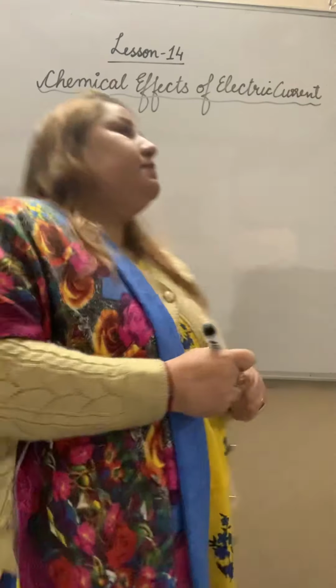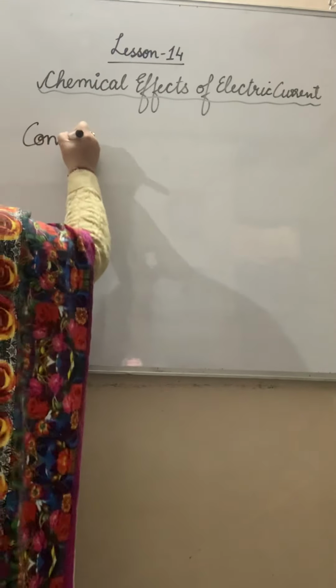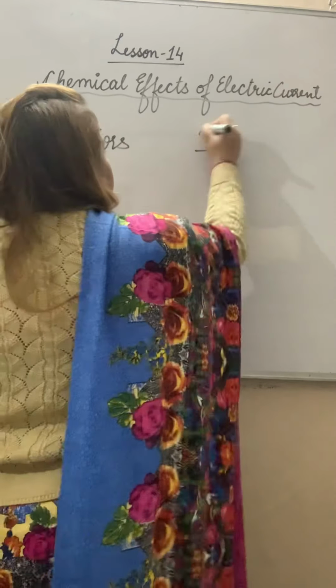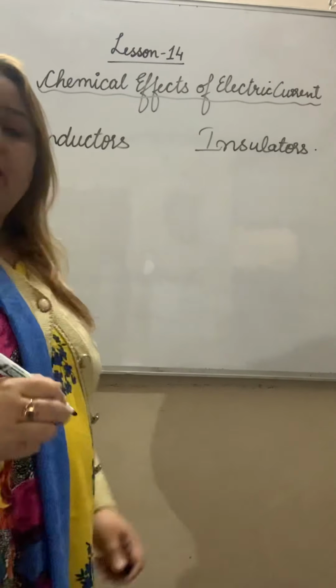So, according to this, materials are divided into two main types, called conductors and insulators. Is it clear?